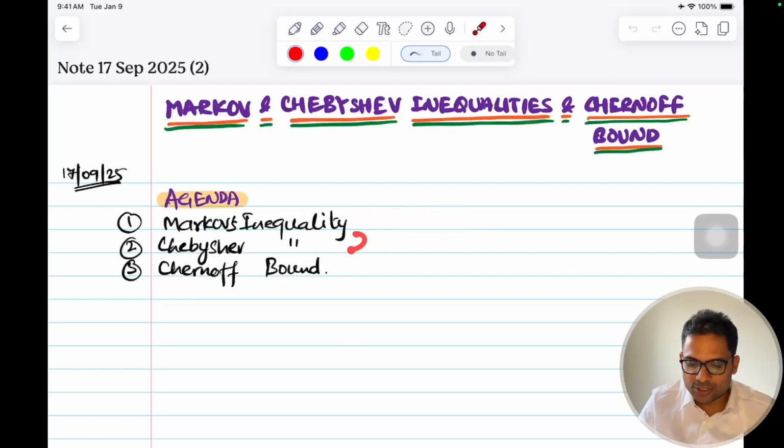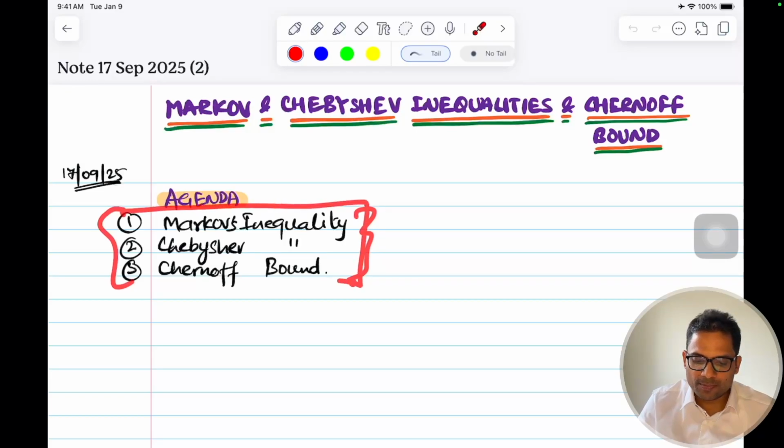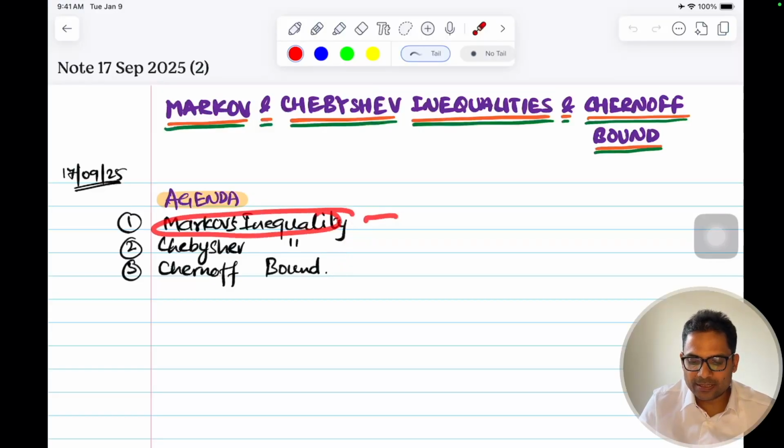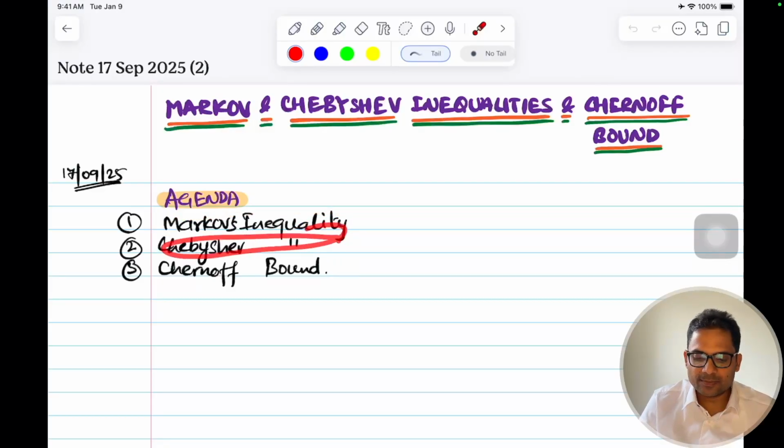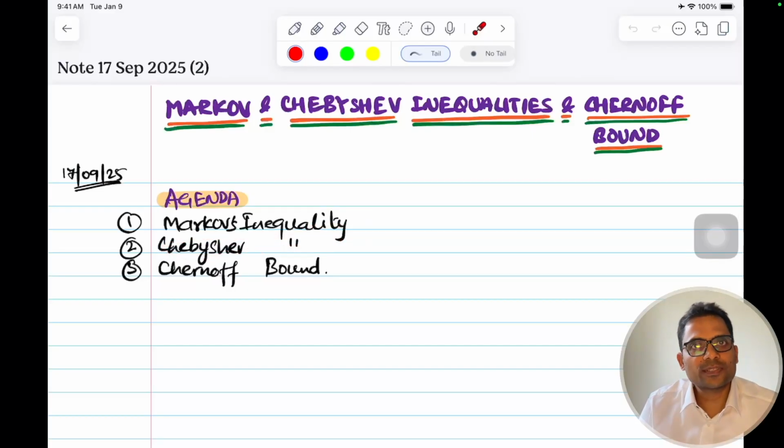And the next, Chebyshev inequality, is an improvement over Markov's inequality. And the Chernoff bound is an improvement over Chebyshev. So let's understand what problem they solve and how each one is an improvement over the other. Markov's inequality is the base. That's the base intuition. If you understand this, we'll spend some time on it, and then everything will follow, with incremental changes and the understanding remains the same. So let's start with Markov's inequality.